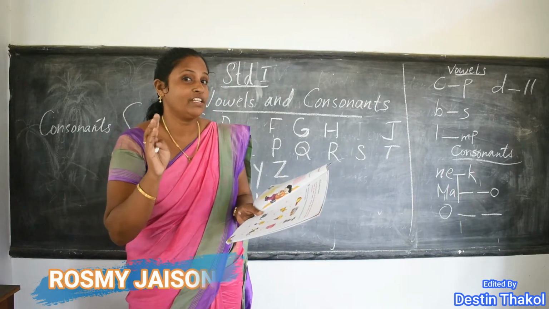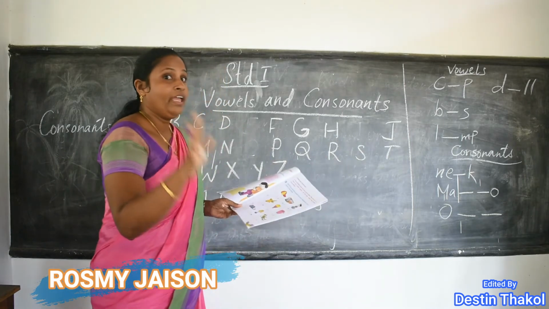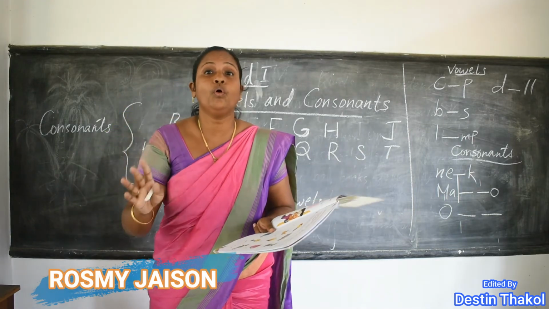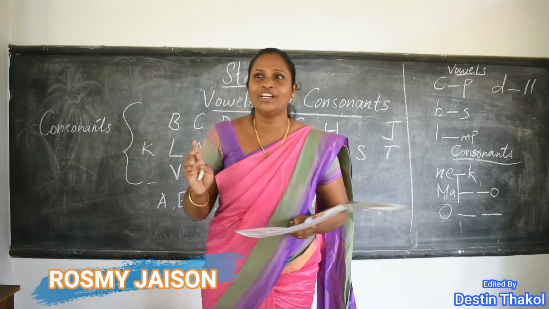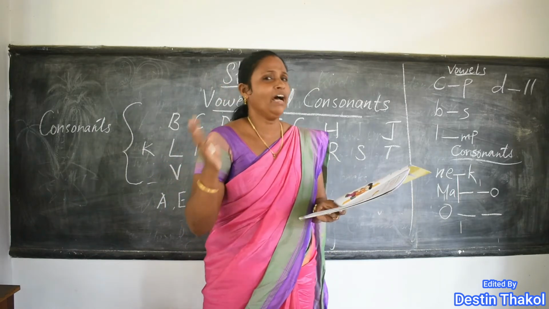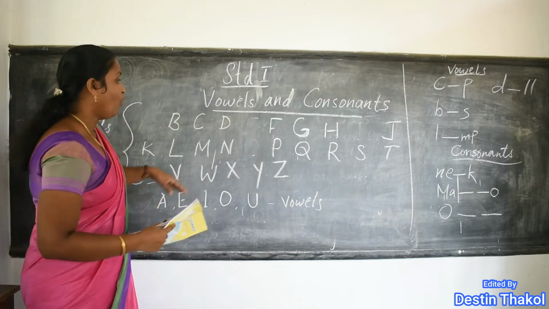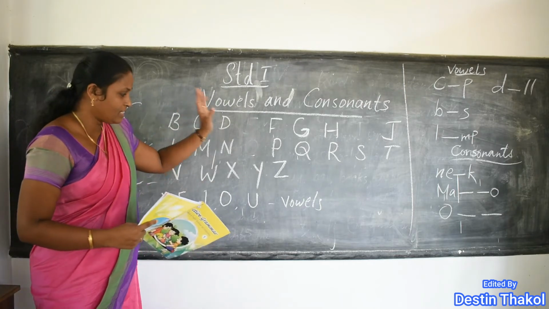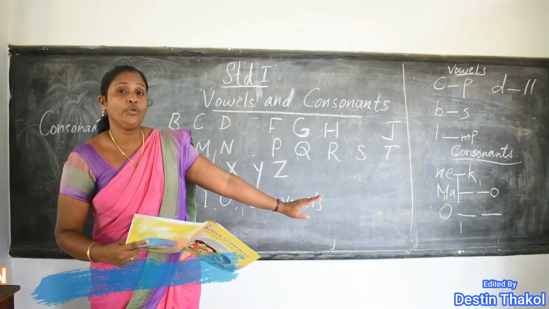They are A, E, I, O, U. These are called vowels. All the other letters, that means except A, E, I, O, U, are called consonants.